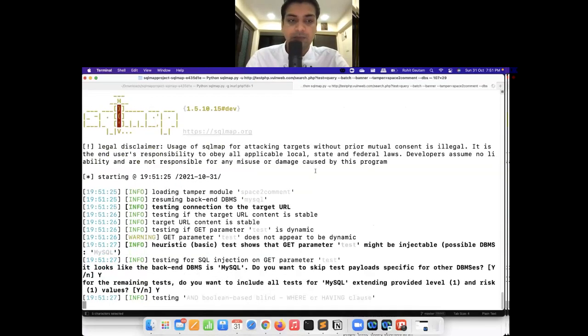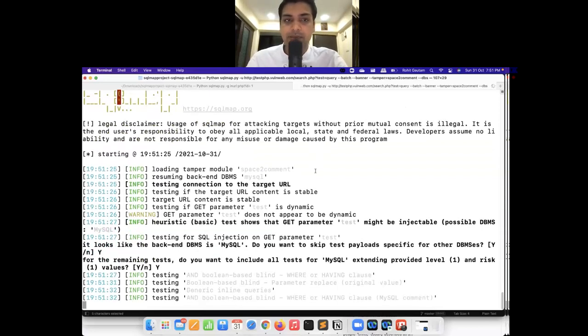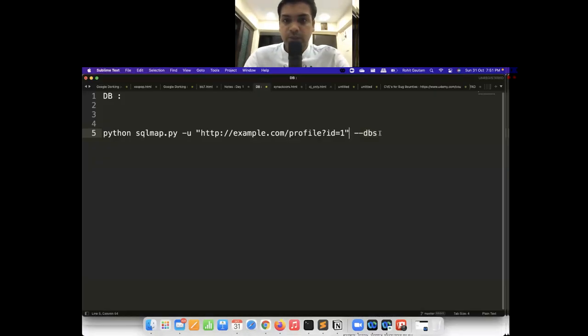Now this target is unstable, because this is an insecure environment, so it may be a case that whenever we are doing testing and trying to identify flaws, the target might not work. So --dbs will give us the database name. Let's assume the database name we have identified is Rohit.